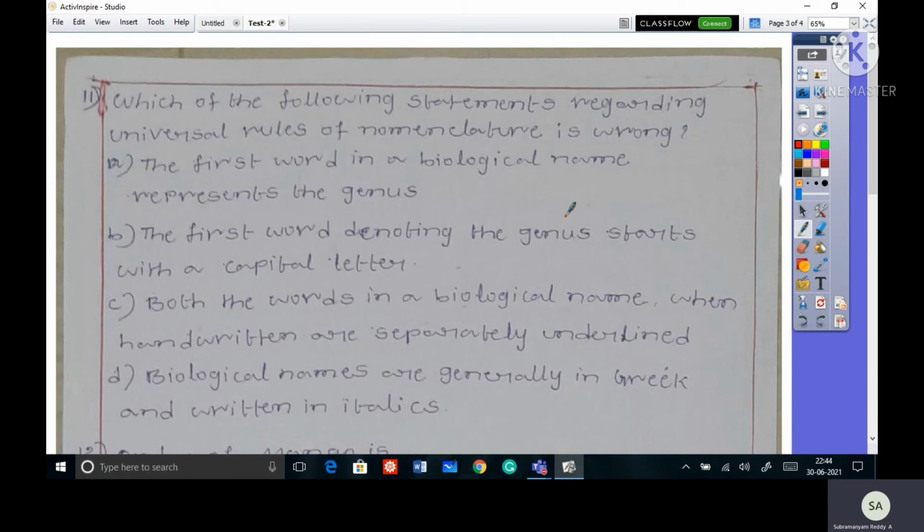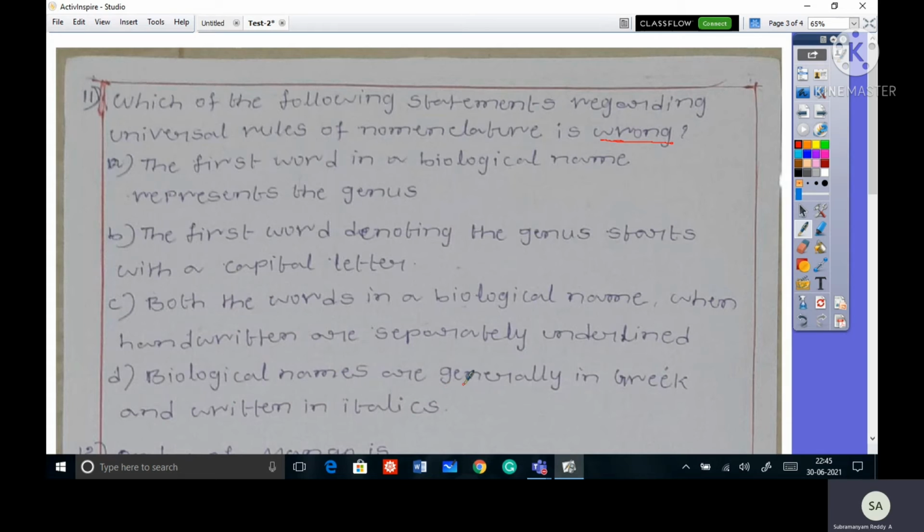Next, 11th one. Which of the following statements regarding universal rules of nomenclature is wrong? Option A: the first word in a biological name represents the genus. B: the first word denoting the genus starts with a capital letter. C: both the words in a biological name, when handwritten, are separately underlined.